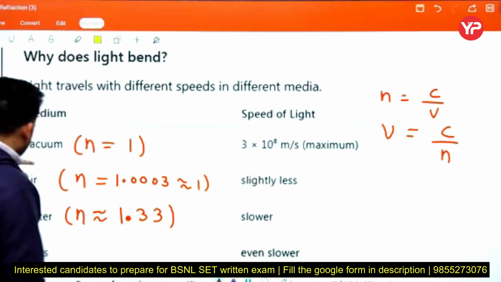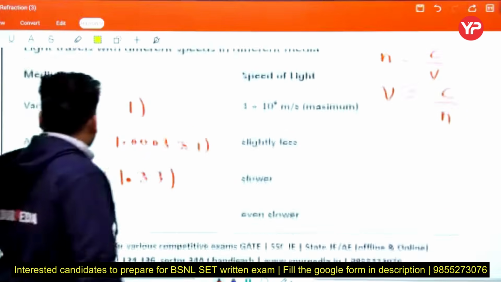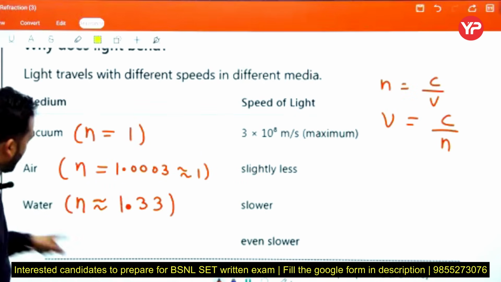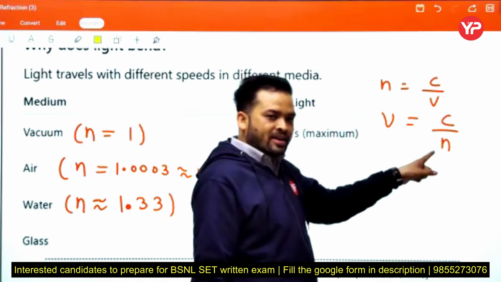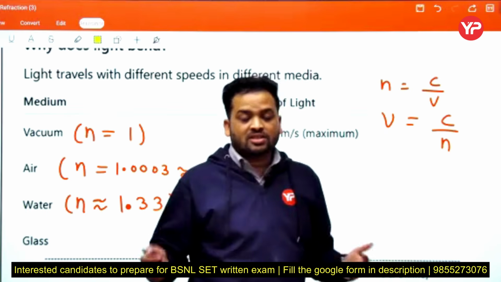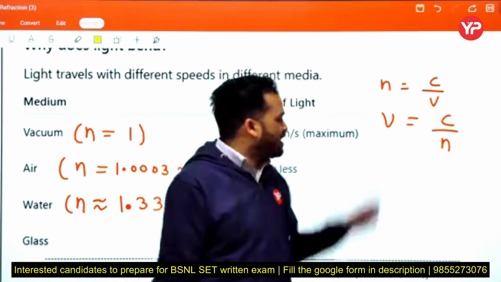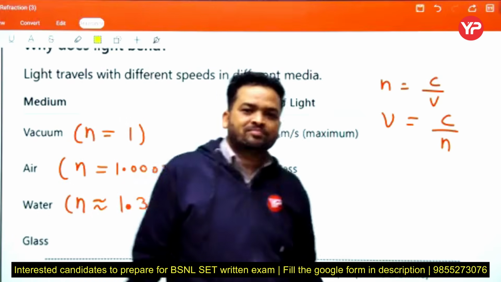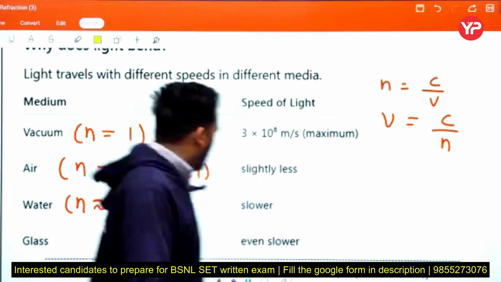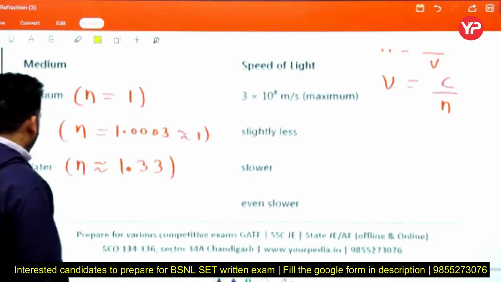Next, if we find the speed of light in water, we use the formula v equal to c upon n, where c is 3 into 10 to the power 8 and n equal to 1.33. Then we get the slower speed. Now glass.